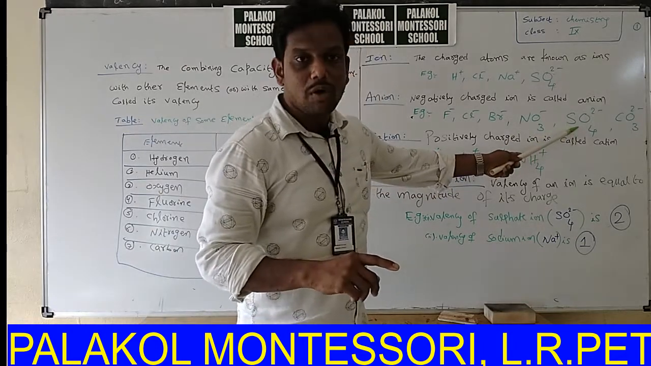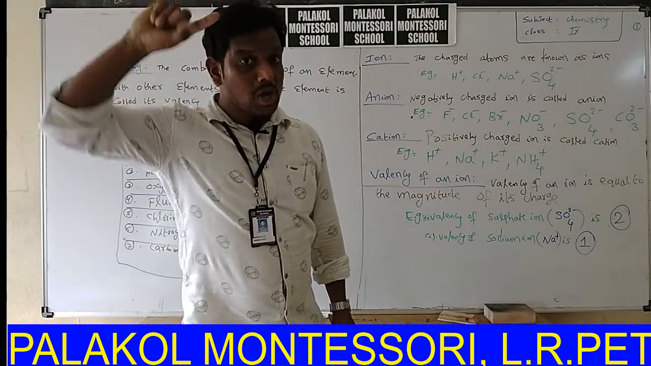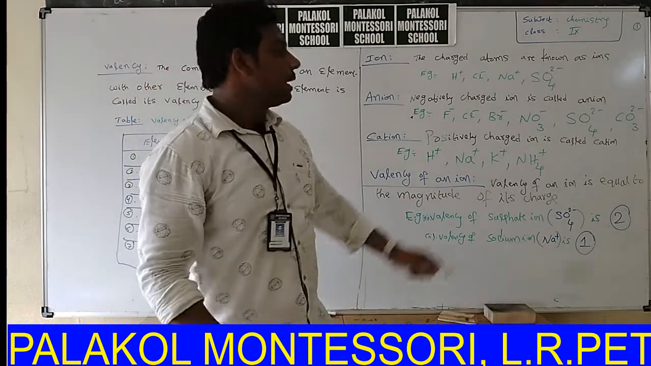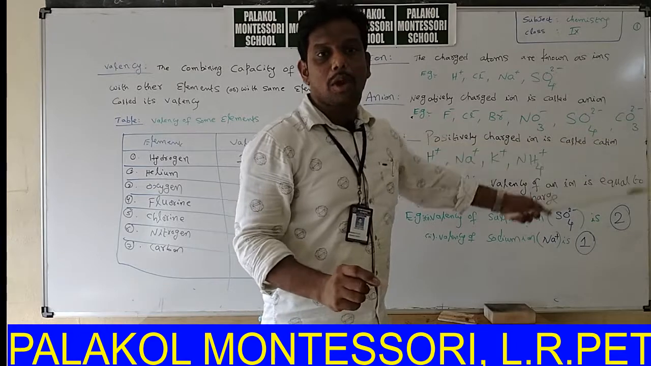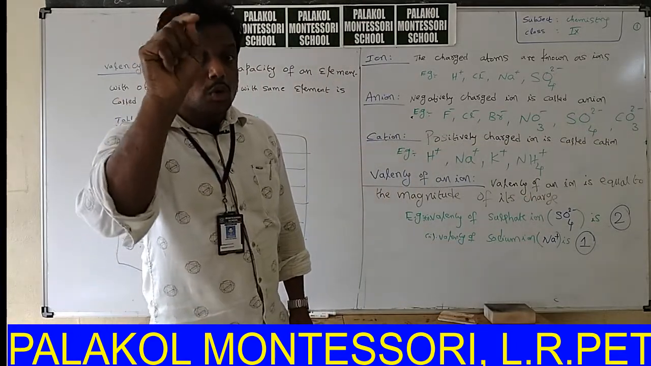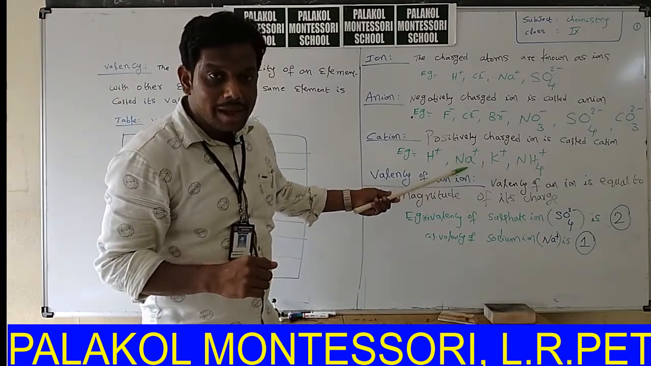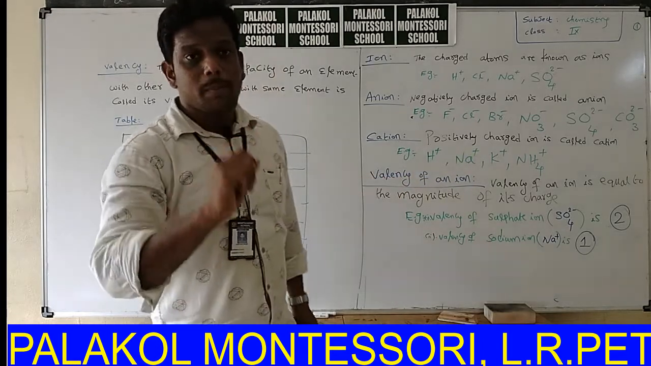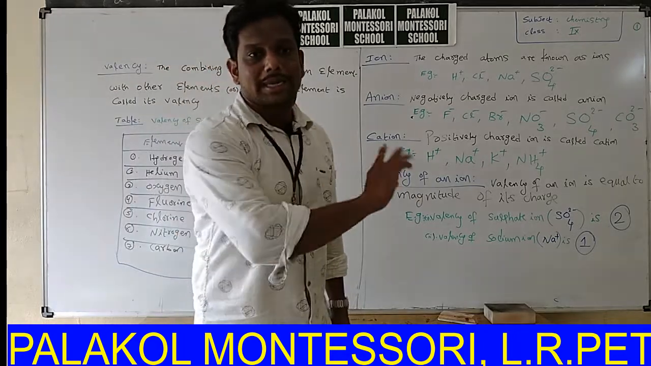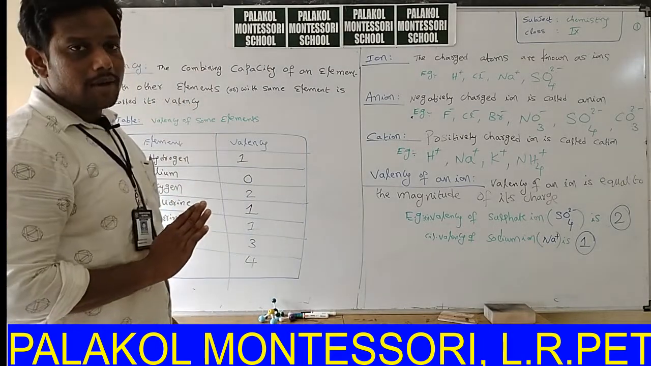The valency of the sulfate ion SO4 2 minus: the charge present is 2 minus. Ignore the charge sign and take that number only. It is the valency. What is the valency of the carbonate ion, CO3 2 minus? It carries 2 minus charge, so the answer is 2. Next, what is the valency of sodium ion Na plus? It carries a unipositive charge, only 1 plus, so its valency is 1. This is about the valency of an ion and also of an element.